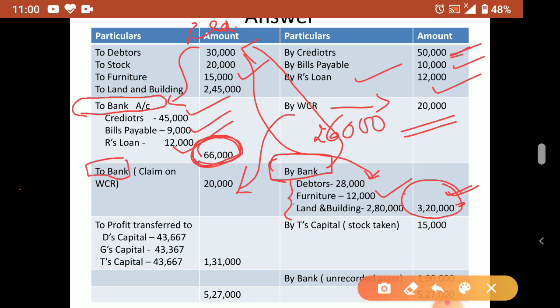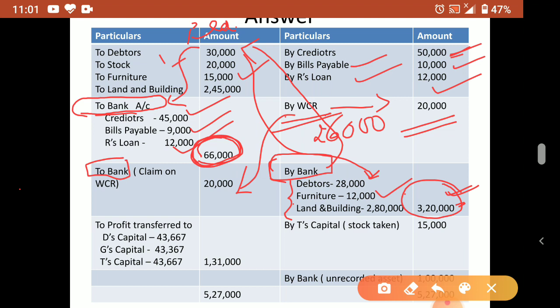देखो transfer, asset transfer, liability transfer के बाद only to bank, this only will be coming. Only reserve and all we write in that name, but realization and payment, that will come bank only. If any partner pays any liability, then instead of bank you have to write that partner's capital account. So either bank or partner's capital account, this only can be there.